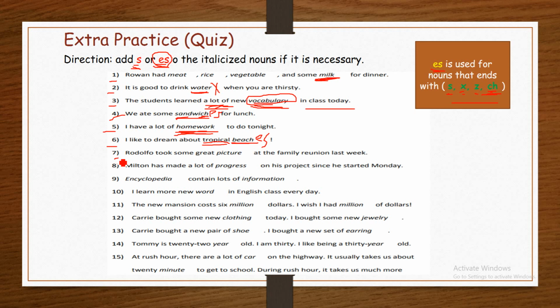Number 7. Rodolfo took some great picture at the family reunion last week. We have the word picture. Picture is a countable noun. It can be pluralized. It ends with e. We said when a noun ends with s, x, z, ch, we add es, but it ends with e. Therefore, we add s. Pictures.